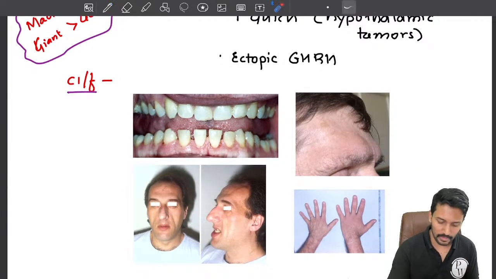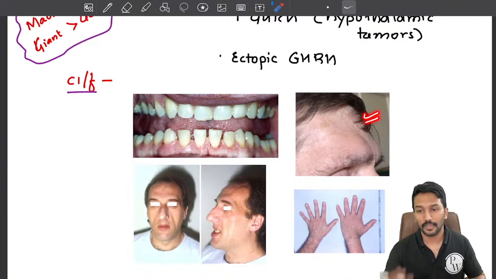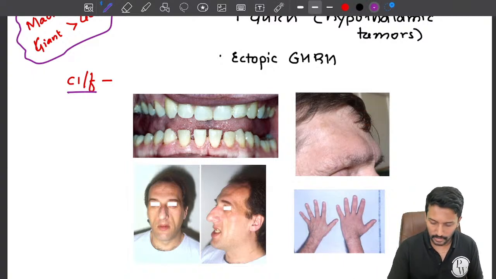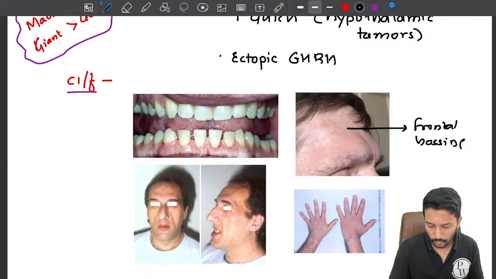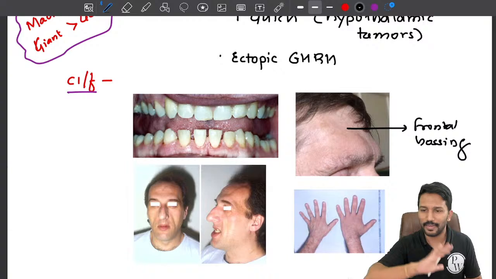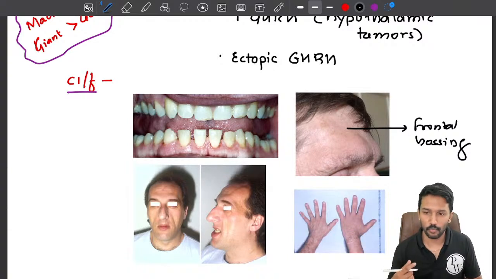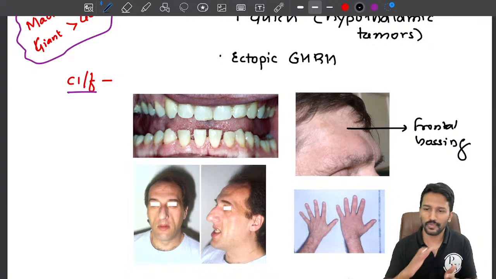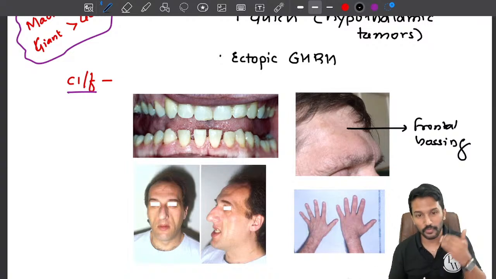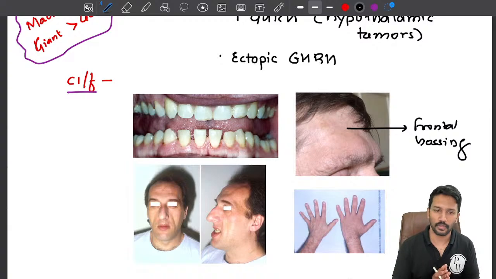Number one, when you look at this image, what do you notice? There is frontal bossing, right? Why is there frontal bossing? Because under the influence of growth hormone, the frontal bone has grown. Its growth does not stop. Your long bones, your humerus, femur, tibia, will stop growing once the epiphysis is fused, but the frontal bone will continue to grow. That's why we can see frontal bossing.